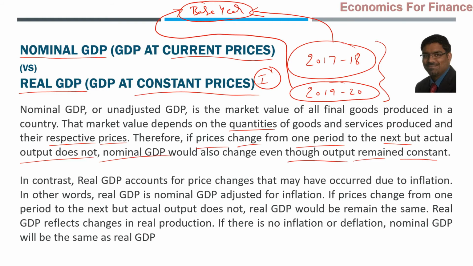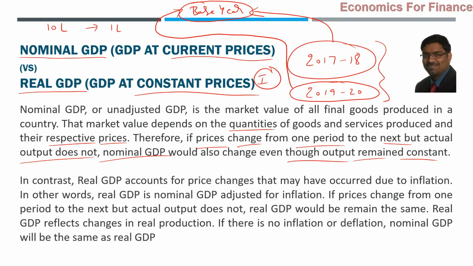Just taking an example, let us say in one year India has produced 10 lakh tons of cement, and its value is, let us say, 1 lakh crore rupees, just for example.